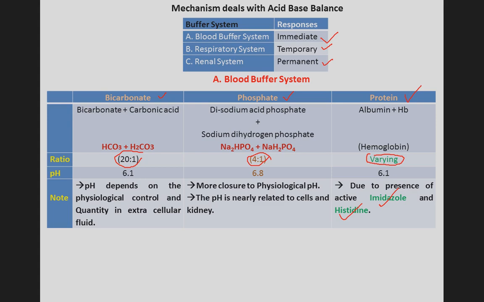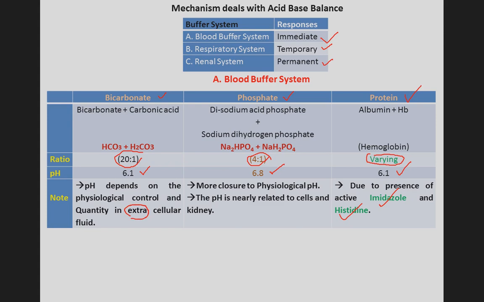In the bicarbonate buffer you see the mixture and the ratio, that's why the pH is 6.1. Next, for the phosphate buffer the pH is 6.8. For the protein buffer the pH is 6.1. In the bicarbonate buffer system, pH depends on the physiological control and quantity in extracellular fluid.